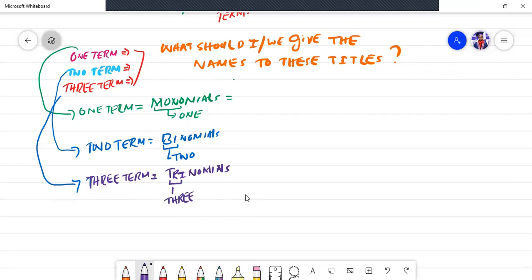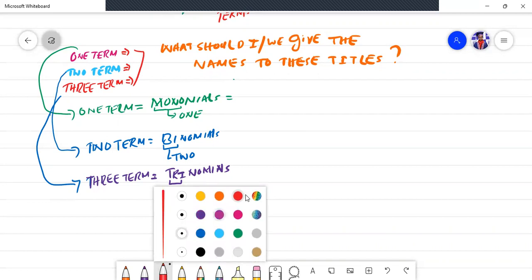Tri means three. So what have we learned here regarding polynomials? We can say that there are different types of polynomials available in mathematics. It could be one term, two terms, or three terms. Sometimes it could be more than three terms. So one term is famous as monomials, two terms is commonly known as binomials, and three terms is famous as trinomials.